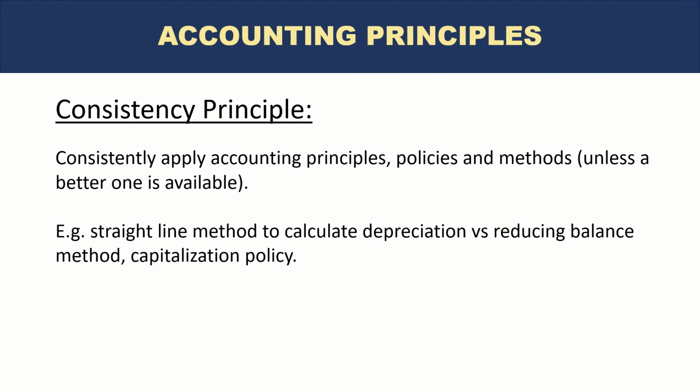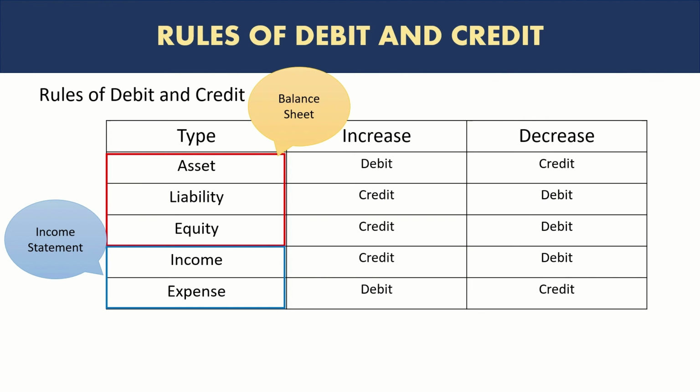The company is allowed to choose any one of those methods, but if they have chosen one, the consistency principle requires that they continue to use that method over a long period of time, unless there is a significant reason, a major reason to make the change, and it is better for the users of financial statements to make that change. Another example is the capitalization policy we just discussed. For example, the materiality amount, the threshold under which all amounts are recorded as expense instead of assets. The company should not change it every year, right? There should be consistency in applying that threshold.